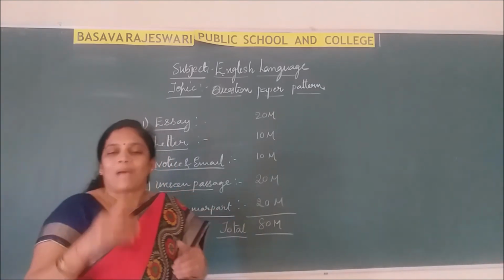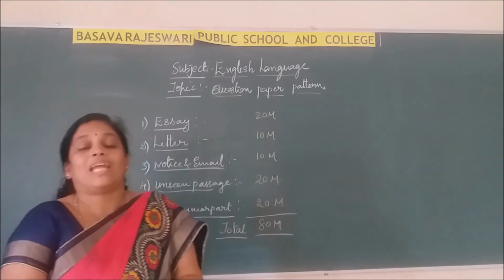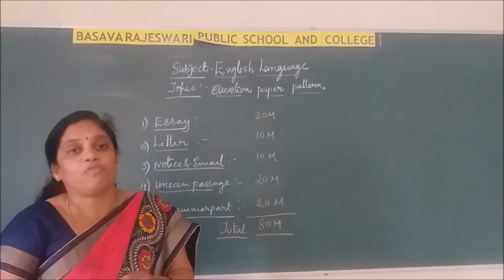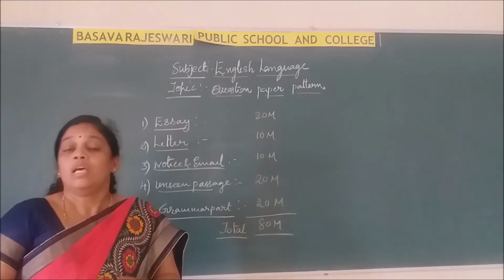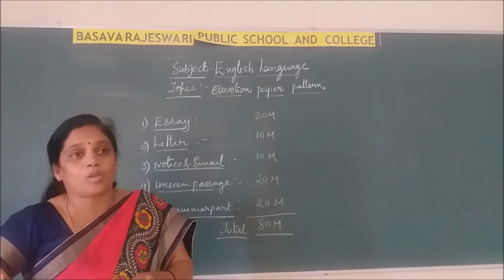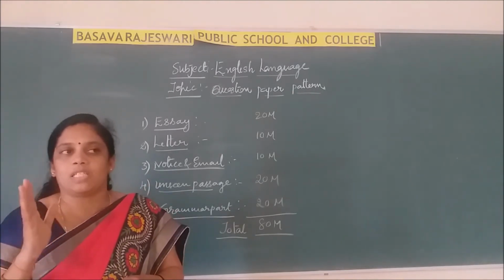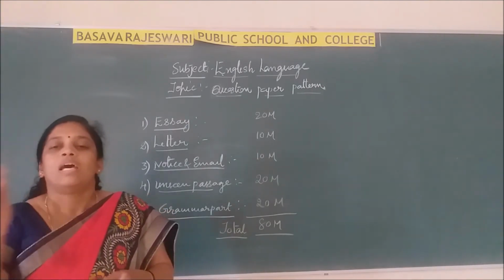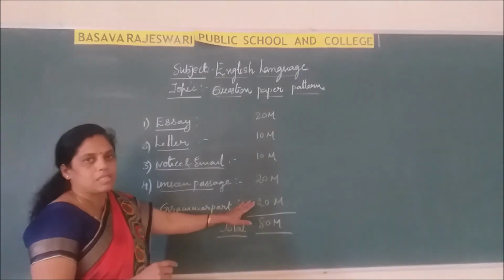And in the same passage, question number 5C, they will ask one 8 marks question, where you have to write within 50 words. If you cross more than 50 words, even if the answer is correct, after 50 words it is not applicable and marks will be deducted. So keep in mind all these rules and follow them. That contains 20 marks, the unseen passage.